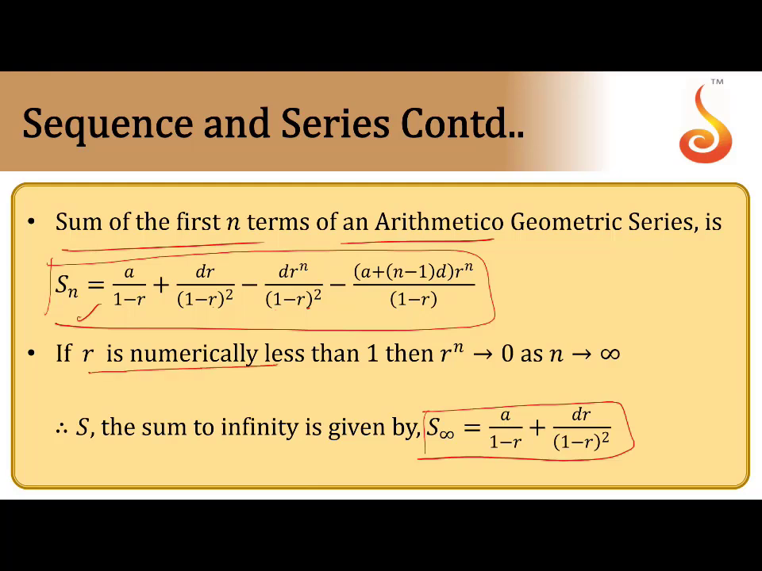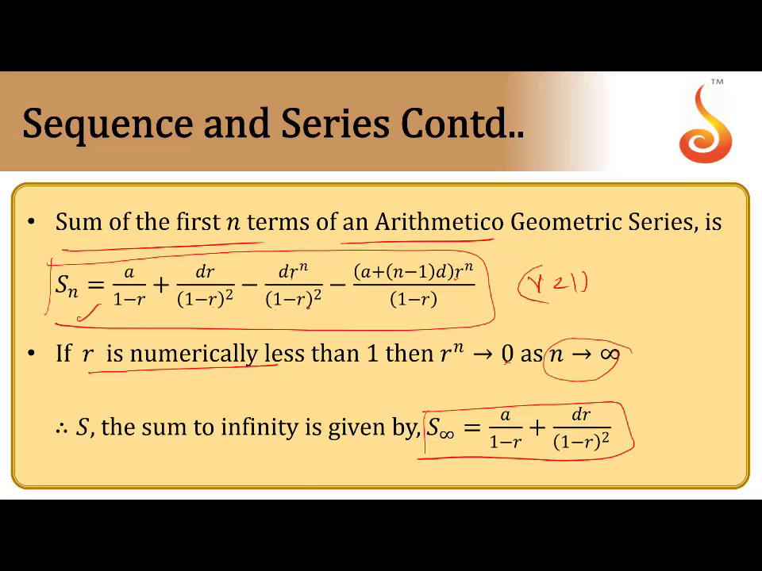Here r is very small, because the absolute value of r is always less than 1. So if you take r power n as 0, r power n tends to 0 as n tends to infinity. Here r power n is 0, here r power n is 0. That means to get S infinity, it is this one.